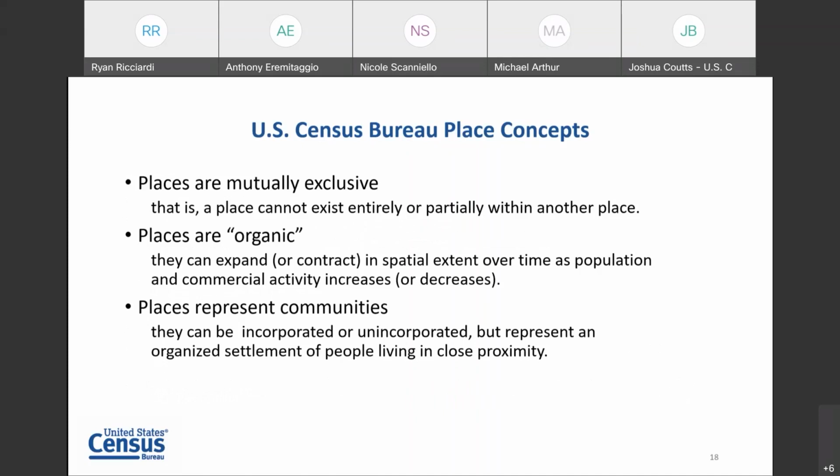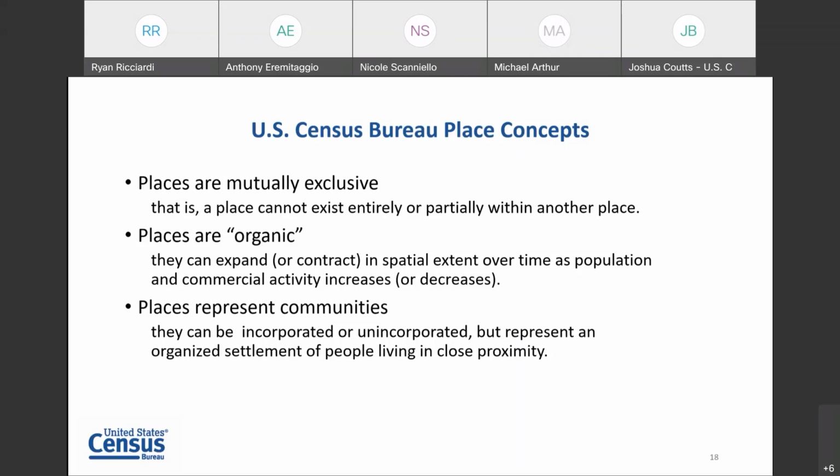Okay, so we should be on slide 18 at this point, and one of the concepts to draw with places, again, is that places are mutually exclusive, that one place cannot overlap another place. We'll often get requests for neighborhoods or municipalities as a data product. People want data for a specific neighborhood within a city.